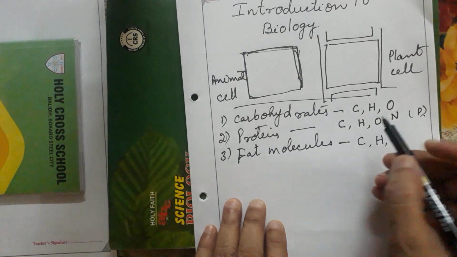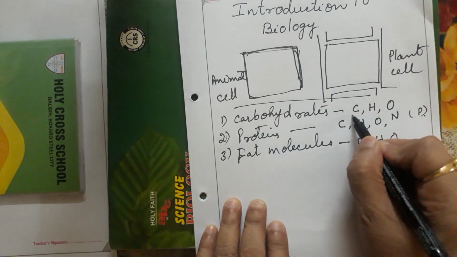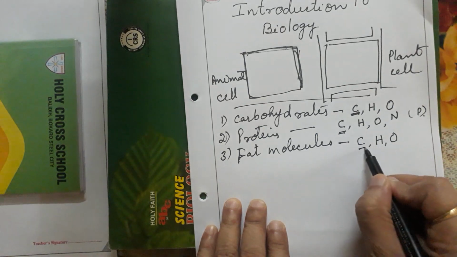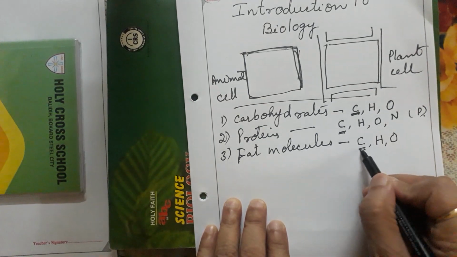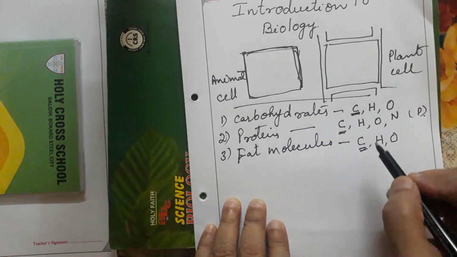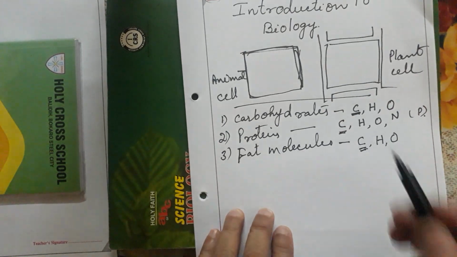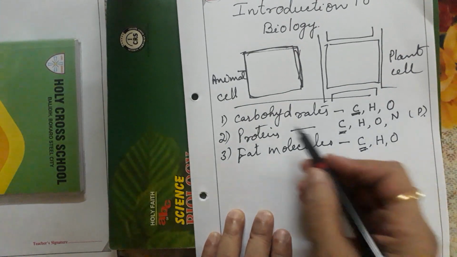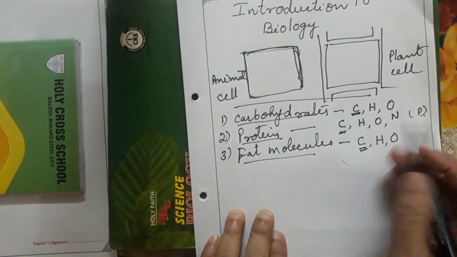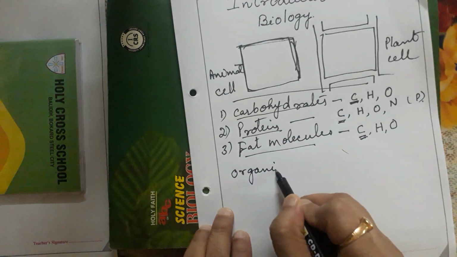So what is common in carbohydrates, proteins and fat molecules? Carbon is the common atom. So what does this show? Each and every organism is made up first of all mainly of carbon. So why are we called organisms? Organic. So all these substances, carbohydrates, proteins, fats, whatever are there, these are the organic molecules.